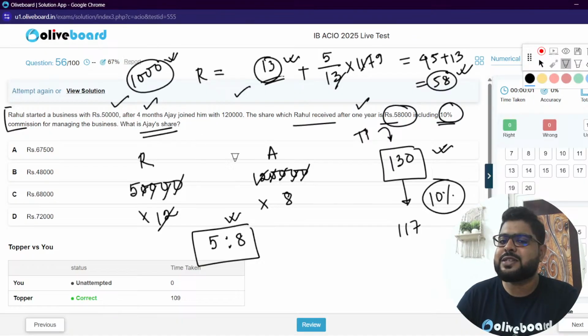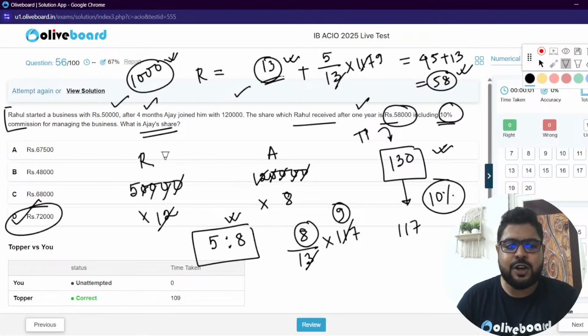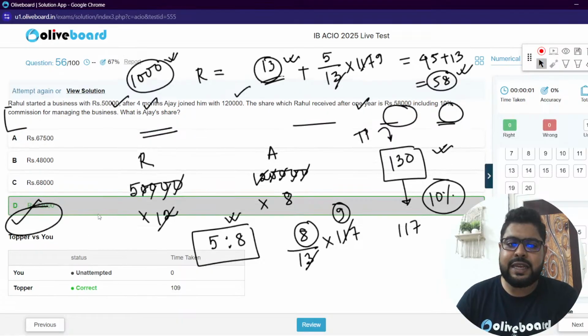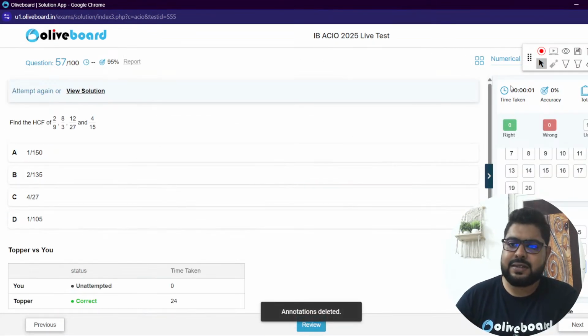Ajay's share will be how much, sir? Ajay will get 8 out of 13 of 117. That is 8 nines are 72 parts. That means 72,000. Option D, sir. Option D will be the answer, sir. Simple question. Next one, sir.